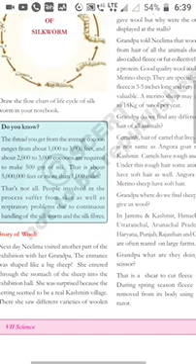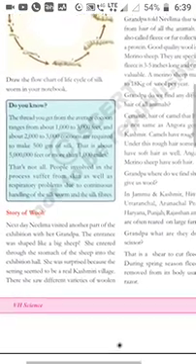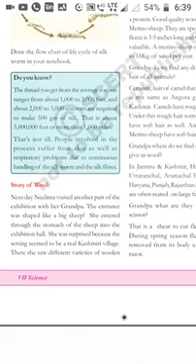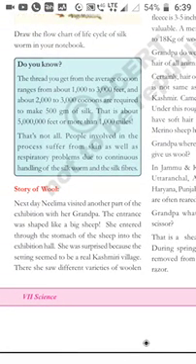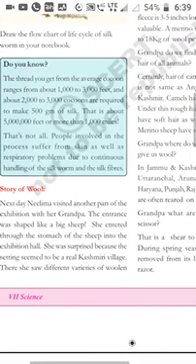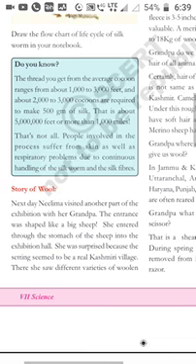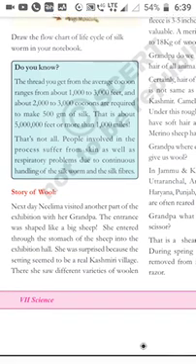Next day Nilima visited another part of the exhibition with her grandpa. The entrance was shaped like a big sheep. How was that one? The entrance.